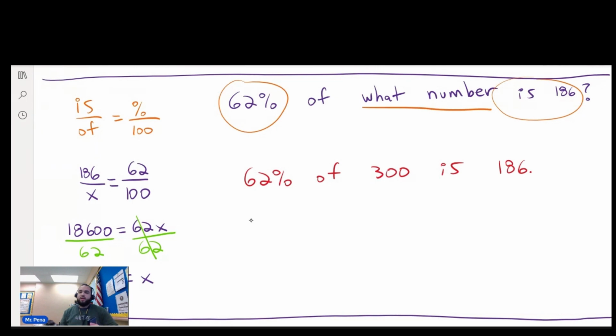That means that 186 is 62% of 300. So that means that 186 out of 300, that 186 is 62% out of 100. That's what they're saying.